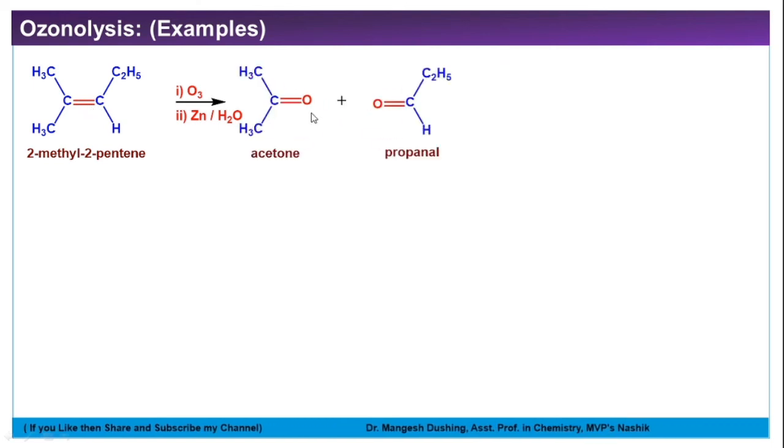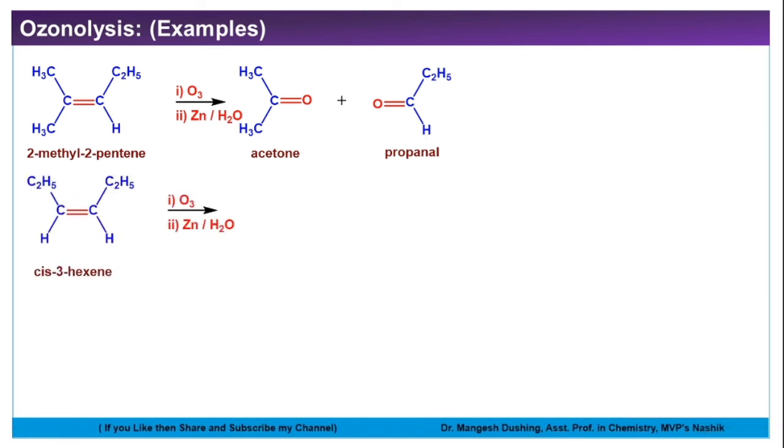See here, one is this one, CH3C, here you have to write oxygen, CH3. So acetone, this is the acetone, and this one is propanal, aldehyde, RC double bond O H. See, this is RC double bond O, we have to write H, so propanal. So these are the two products we will get.